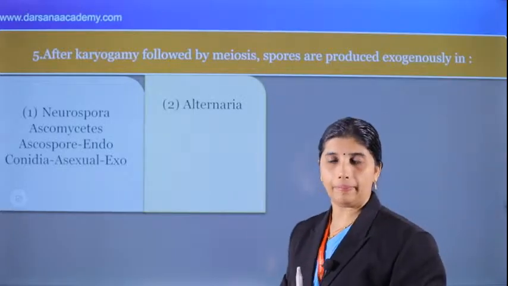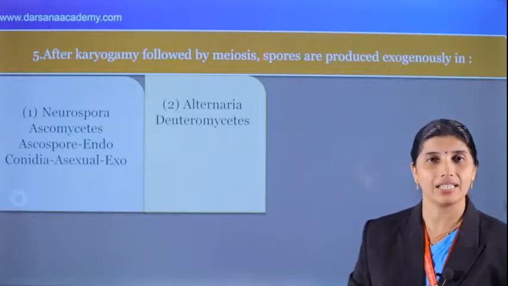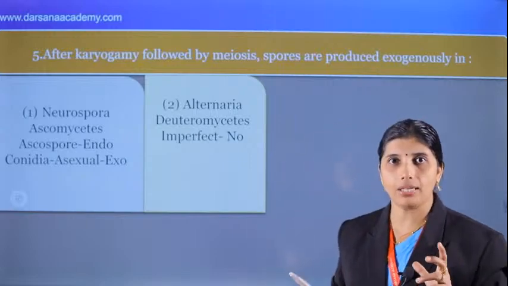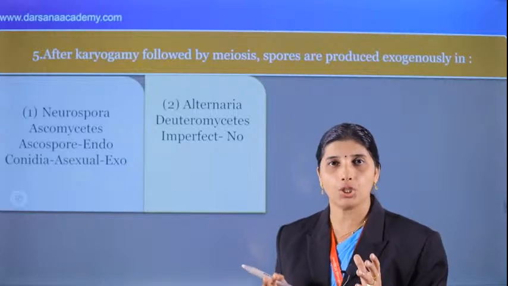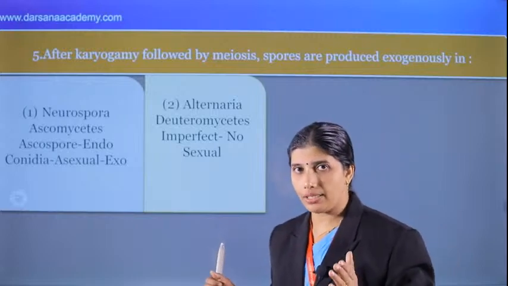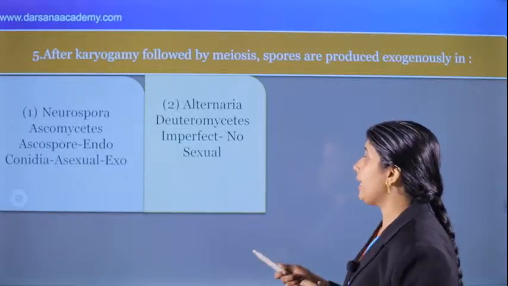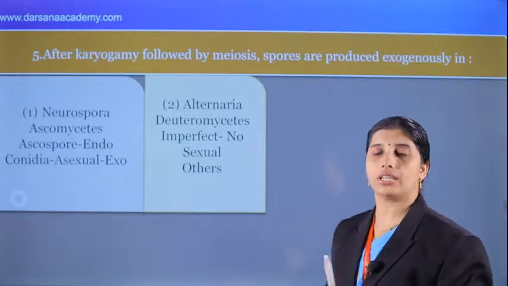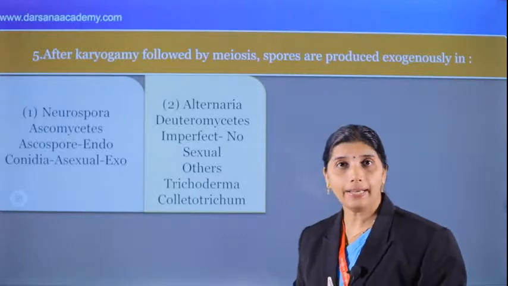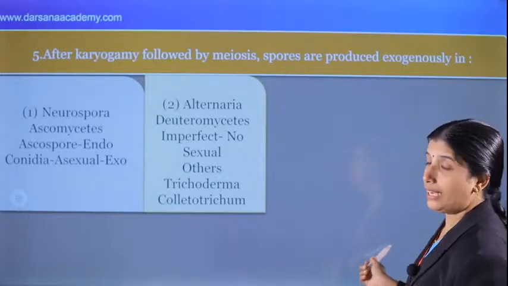And next, second option: Alternaria. What about Alternaria? Who is Alternaria? We can say that they are deuteromycetes. What about the specialty of deuteromycetes? We can say that they are imperfect fungi. What is imperfect? There is no sexual reproduction. And which are the perfect fungi? Ascomycetes, basidiomycetes, and also phycomycetes are the perfect fungi. Other members of the class Deuteromycetes are Trichoderma and Colletotrichum, very important examples. Okay, and that is not the answer. And next we can see that.